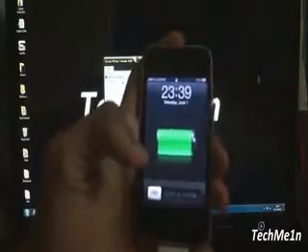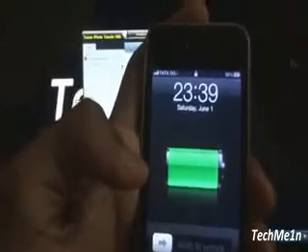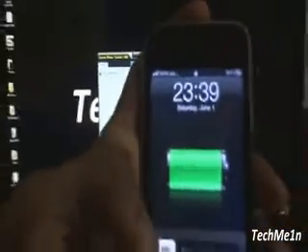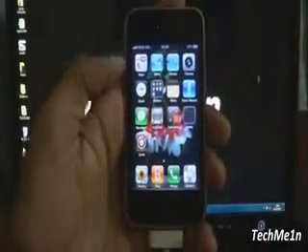So here's my iPhone. So first let's see the messages. We're in a messages app. Here you could see all the messages.